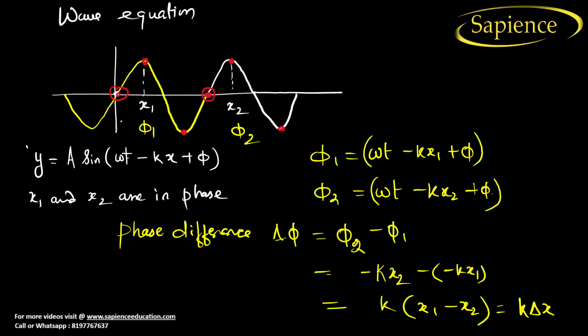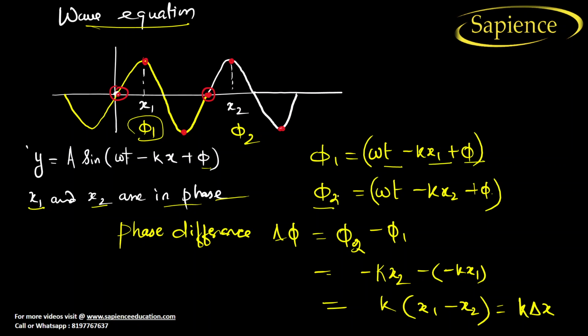Now see here. From here we can see that y is equal to a sine omega t minus kx plus phi. And let us consider two values, x1 and x2. For x1 the phase phi 1 is omega t minus kx1 plus phi.